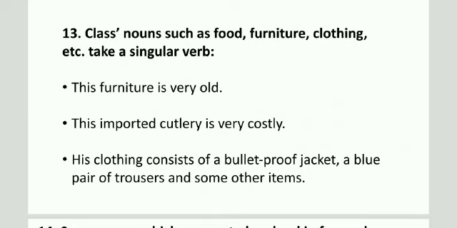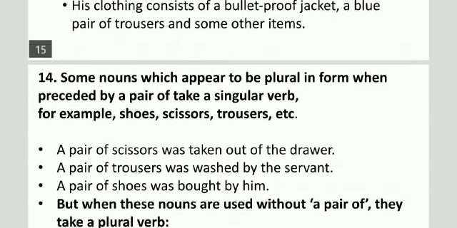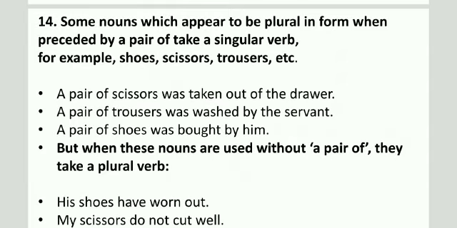Now we are moving to the next. Some nouns which appear to be plural in form, when preceded by a pair of, take a singular verb. For example, shoes, scissors, trousers. Example, a pair of scissors was taken out of the drawer.